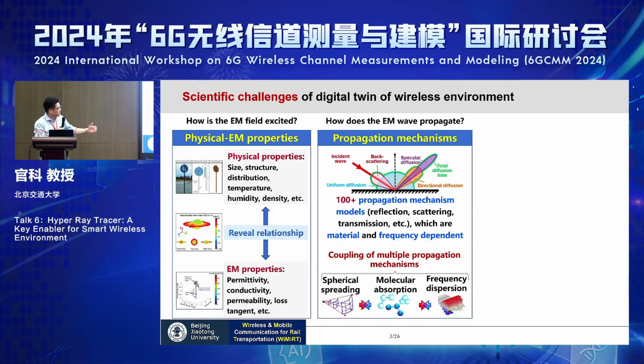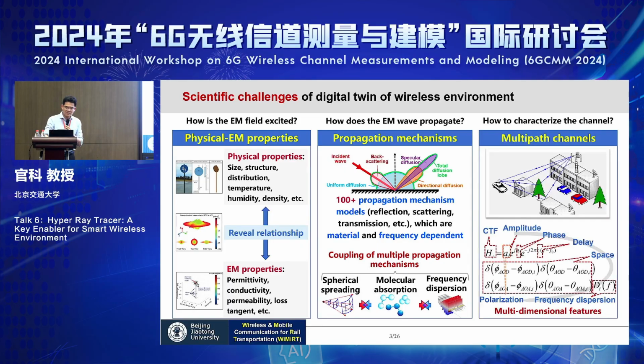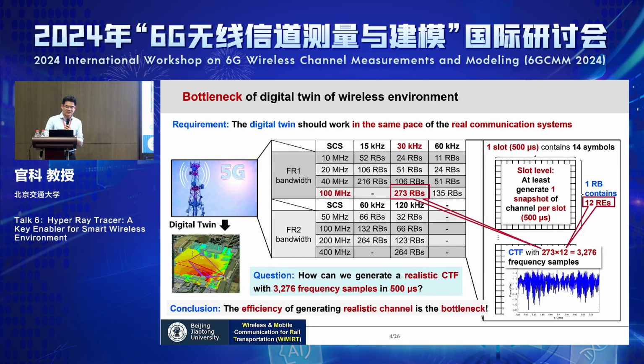And also when you have higher frequency bands, you have molecular absorption, and with very large bandwidth, you have frequency dispersion. So more and more propagation mechanisms are coupled. Finally, you need to figure out how to characterize such a multipath channel. For instance, this is a channel transfer function with the amplitude, phase, delay, space, polarization, and frequency dispersion of every multipath. Such multi-dimensional features of the channel should be characterized and represented in a very concise and scientific way. Okay, and this is about the accuracy.